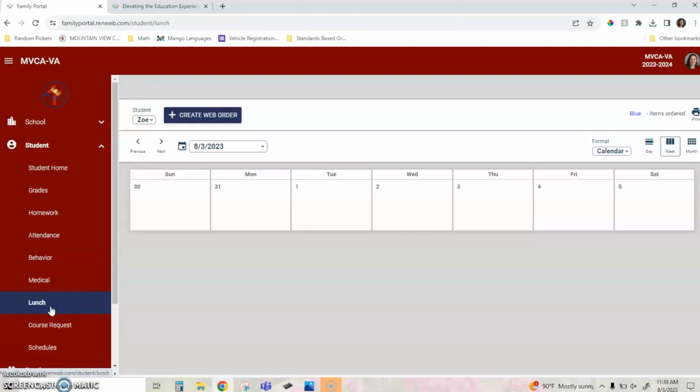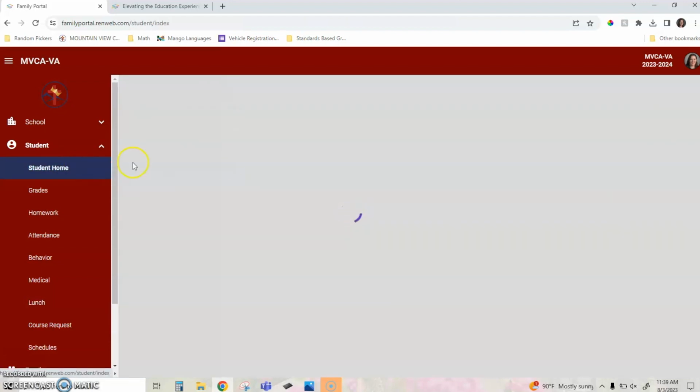And finally, you can see we've got a lunch option. If you would like to pre-order lunch for your child to make sure they're not ordering for themselves every day, maybe you don't want them to have ice cream every day, you can actually create a web order right here and add each of the items that your child would like to have ordered. There are no items listed right now because school has not started, but once the lunch menu has been input into our system, you'll be able to create a web order there as well.